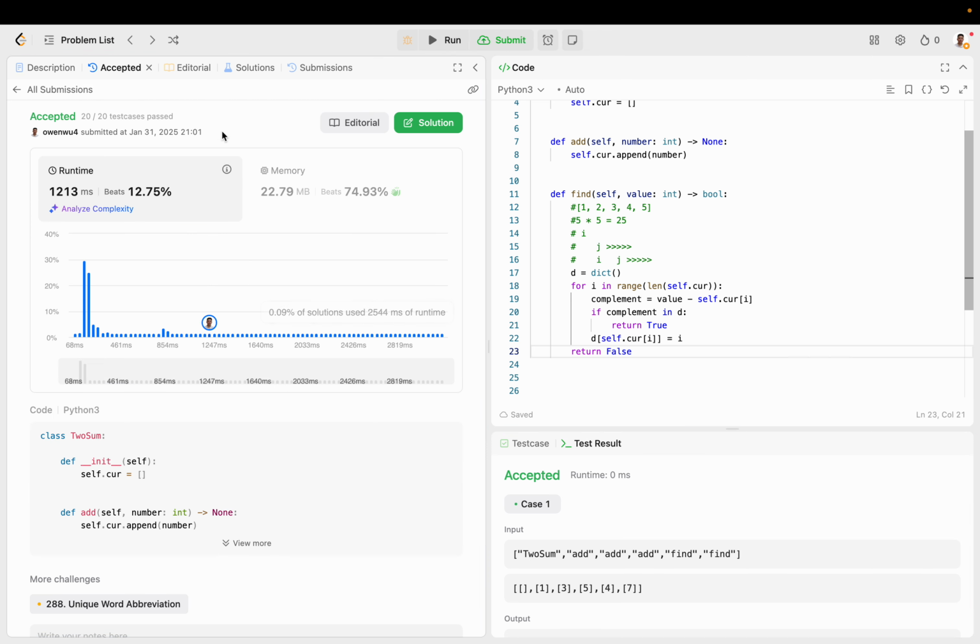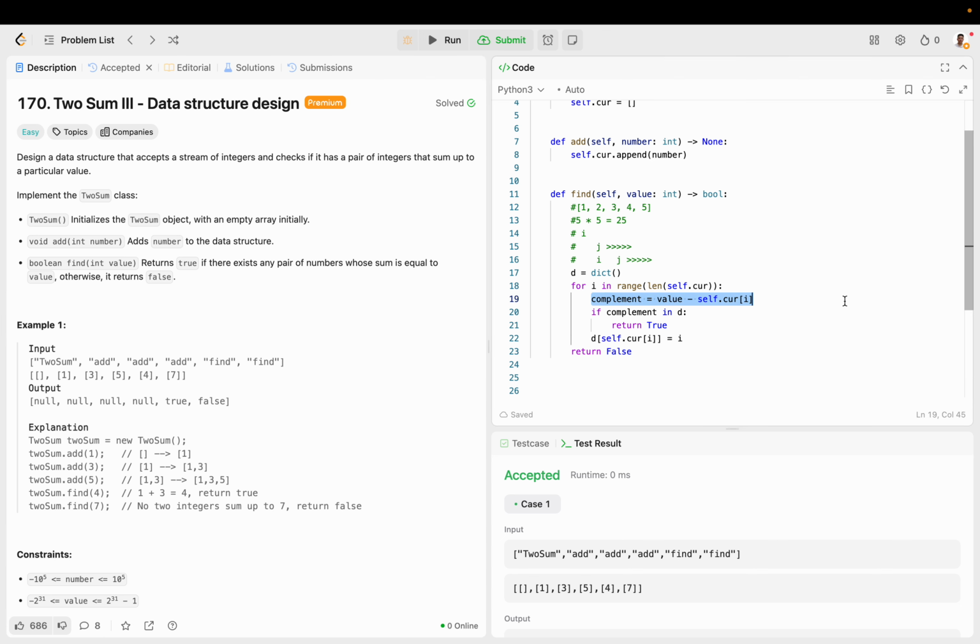And there you go. So it passes and avoids time limit exceeded. Again, if you understand Two Sum, this is going to make sense because in the first turn, for example, this is never going to be true, unless the complement plus itself is equal to the value, because the value minus self.current of i is just self.current of i, which there's not another number in the dictionary because the dictionary is empty. So actually the first turn is never going to be true.